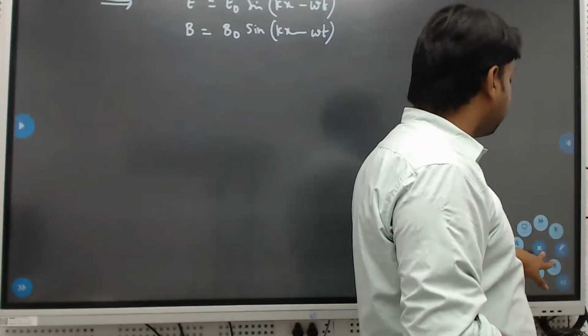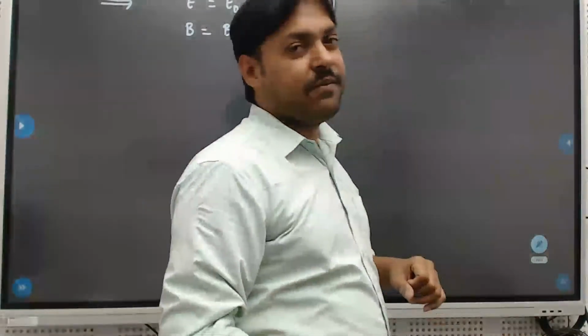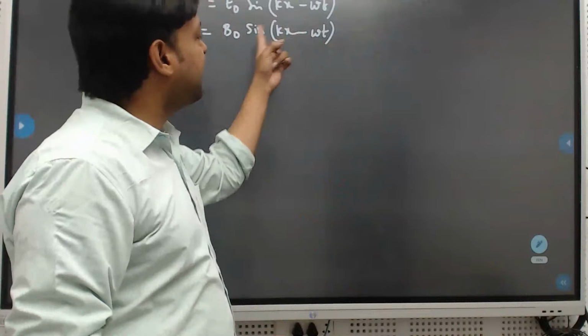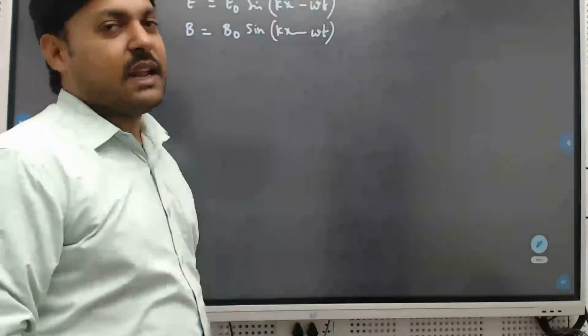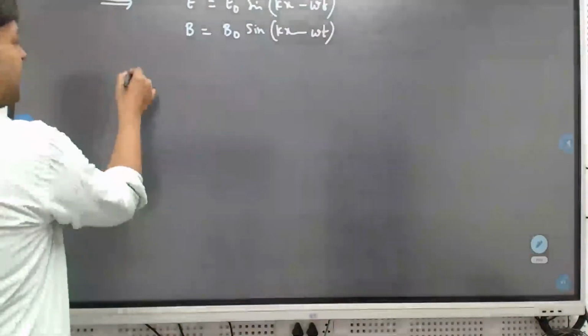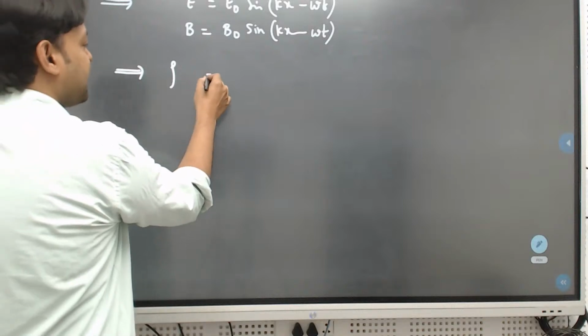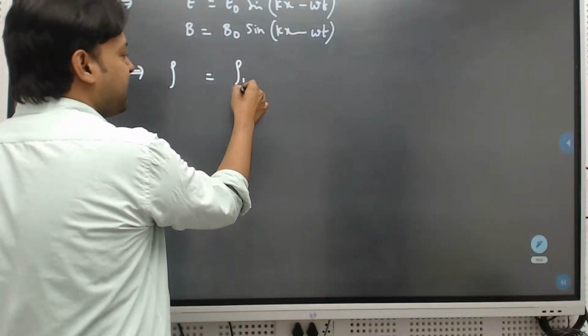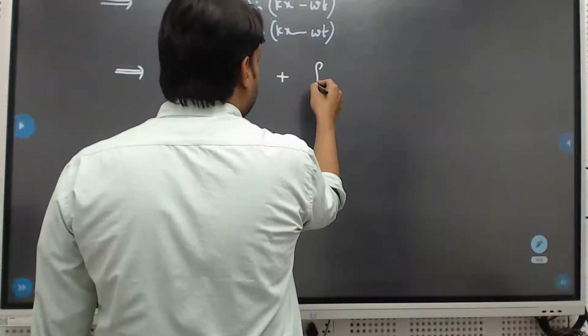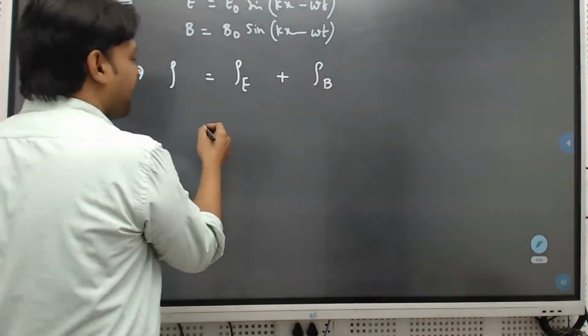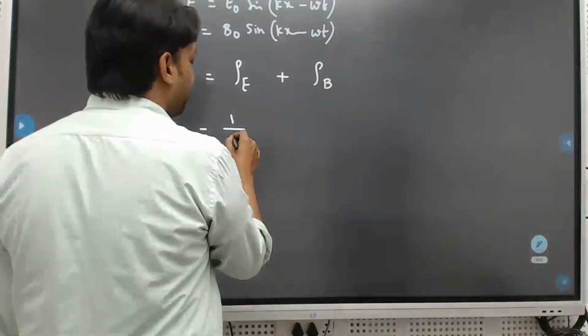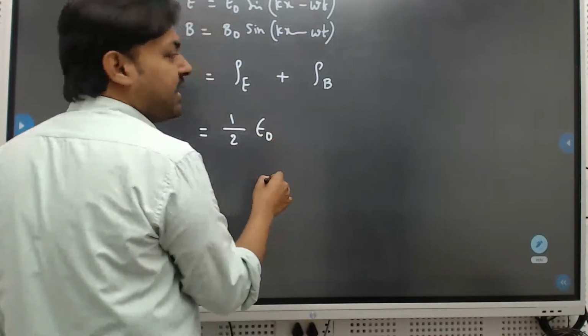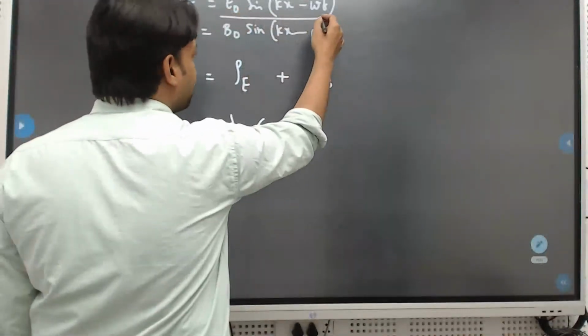Now we are discussing the electromagnetic wave. If they give the wave equation like this, then how do we calculate? The net density is equal to the energy density with respect to the electric field plus the energy density with respect to the magnetic field. Try to substitute the values. It will be half epsilon naught, in terms of E square, you can substitute this.